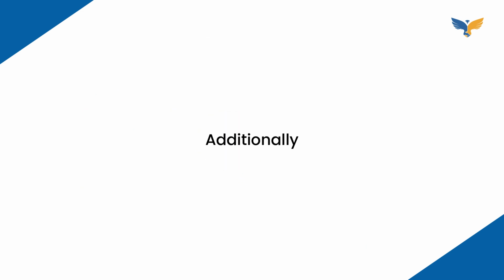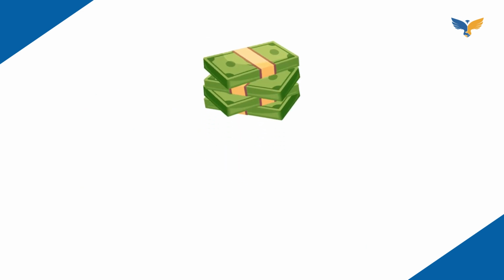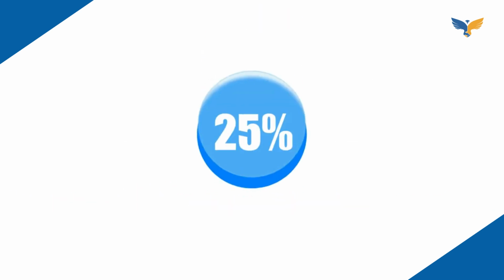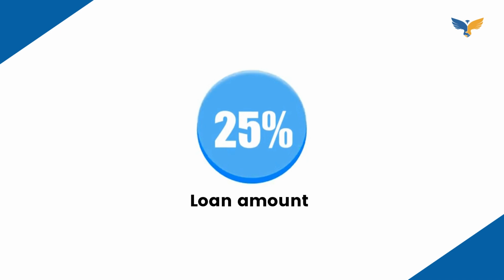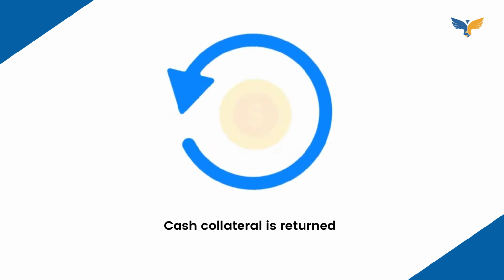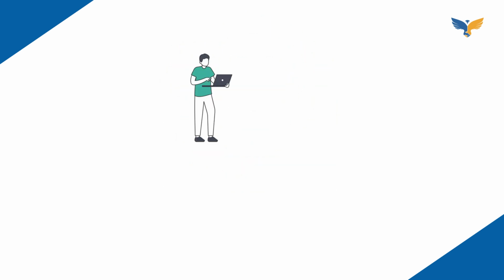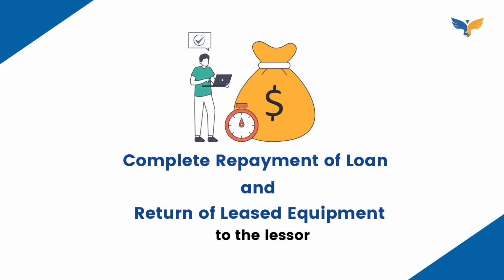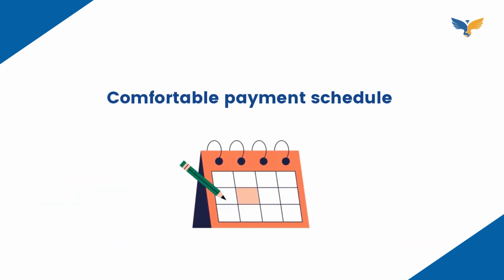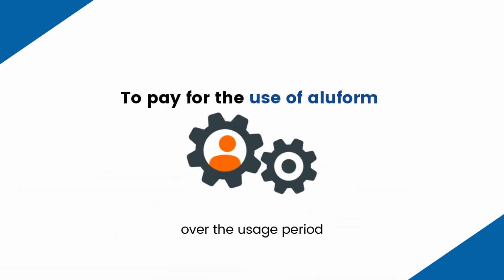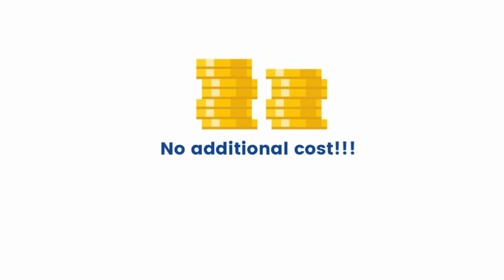In addition to this, you will provide an interest-free refundable cash collateral equivalent to 25% of your loan amount to secure the arrangement. This cash collateral is returned after the complete repayment of loan and return of lease equipment to the lessor. So, by this arrangement, you get a comfortable payment schedule to pay for the use of Aluform over the usage period, and that too at no additional cost.